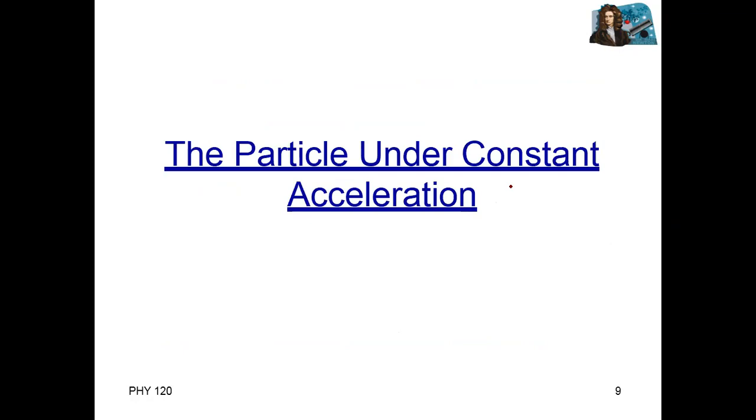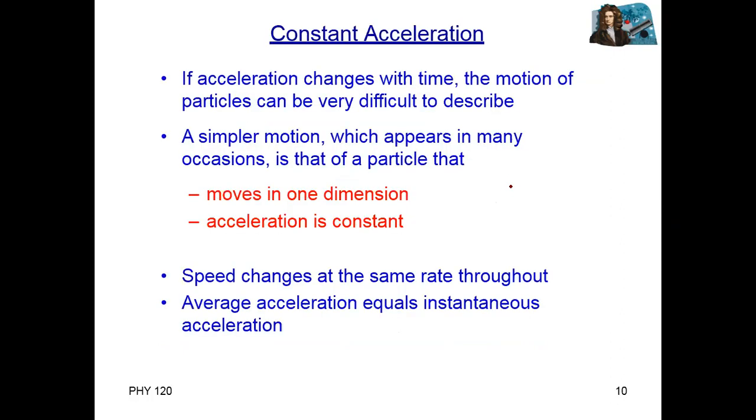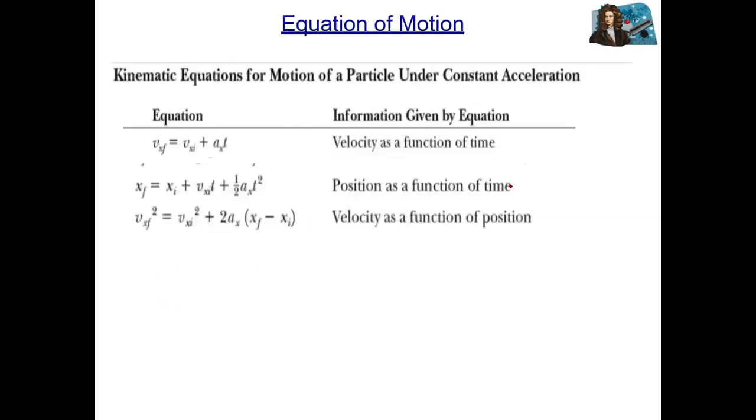We have kinematic equations, but kinematic equations are only for a particle under constant acceleration. When acceleration is changing, it is very difficult to find the position and speed. So for simplicity, for solving questions, we assume that we are dealing with constant acceleration. With constant acceleration, if we know two or three variables, then we can find more variables with the help of these kinematic equations.